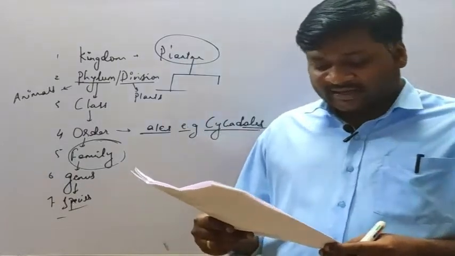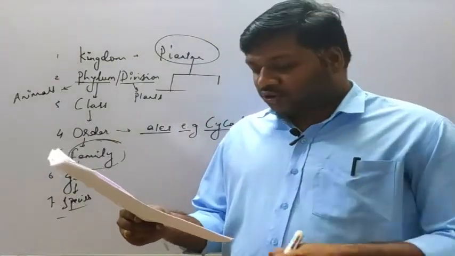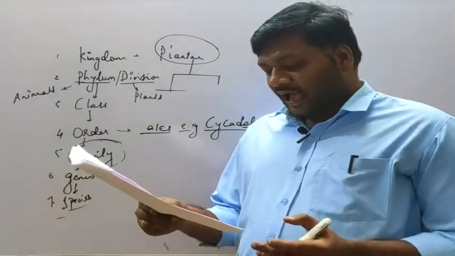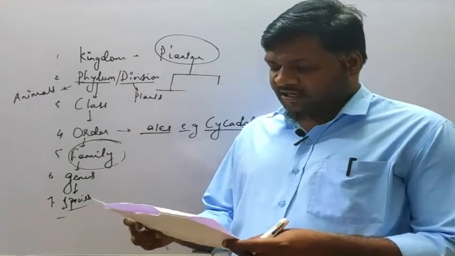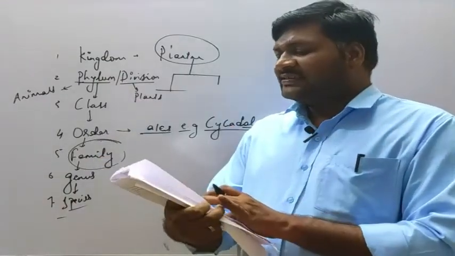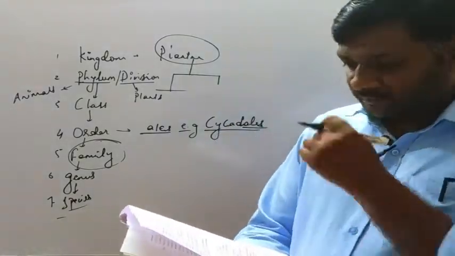Then question number 96. Which of the following statements regarding growth is incorrect? Option A, in animals, growth is seen up to a certain age. Option B, increase in body mass is considered as growth. Yes.